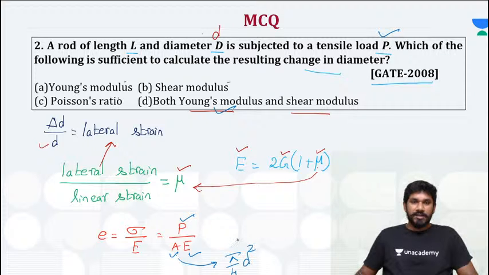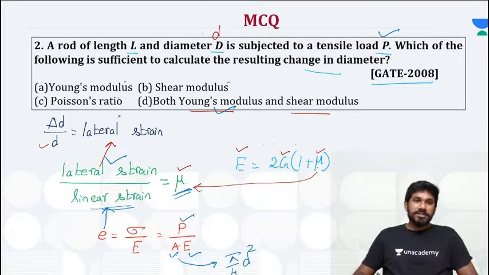So with all this data, you can calculate the linear strain also. From the equation you can calculate Poisson's ratio, from here linear strain, and with these two you can calculate the lateral strain.